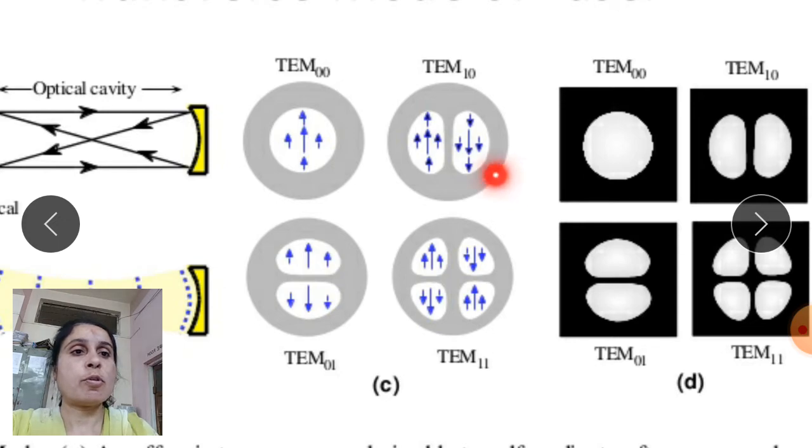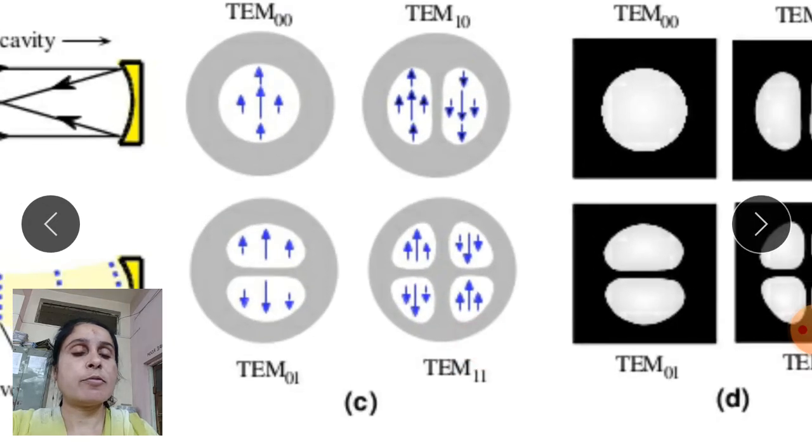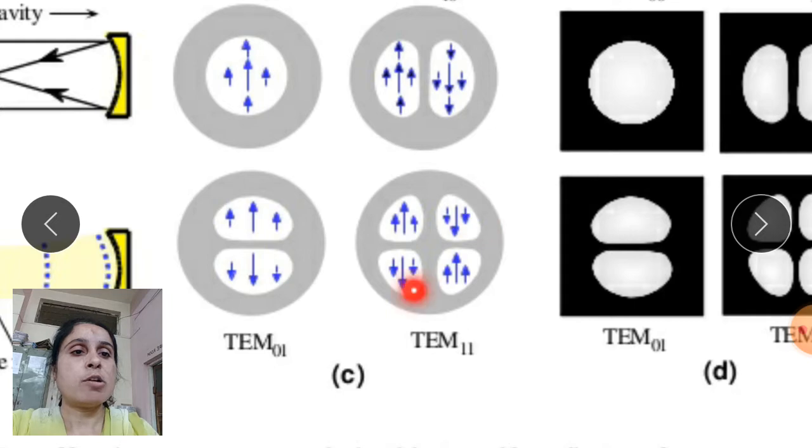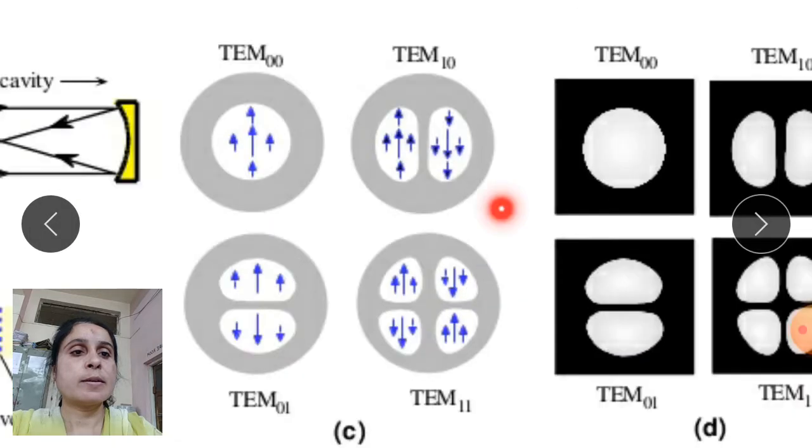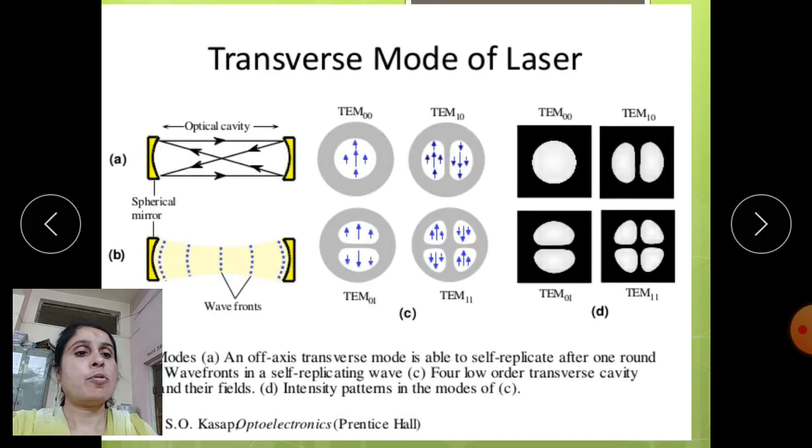So, these two formations are divided into 4 forms. In the TEM 0 1 mode we get the cavity configuration of photons generated in upward and downward directions. In the fourth, TEM 1 1 mode, the configuration is divided into 4 parts: upward, downward, downward and upward form. So, in this way we get the 4 low order transverse cavity modes, as we can see in figure C.